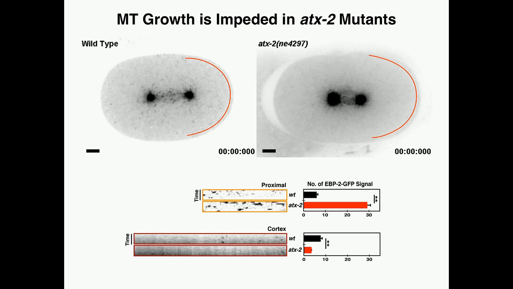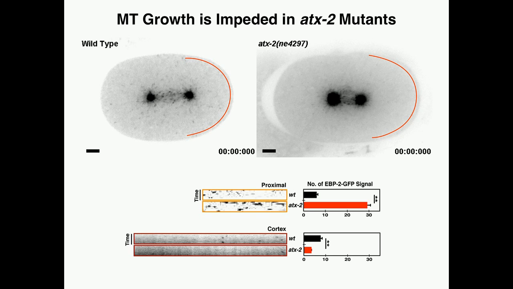And in C. elegans, it's been shown that microtubule growth is regulated by both a microtubule stabilizing complex, which contains the factors ZAG9 and TAC1, and also is reliant on free tubulin concentration. However, in ATX-2, TAC1 levels, both total and at the centrosome, are increased compared to wild type. So we reason that this defect in microtubule growth is likely not due to a reduction in microtubule stabilization.